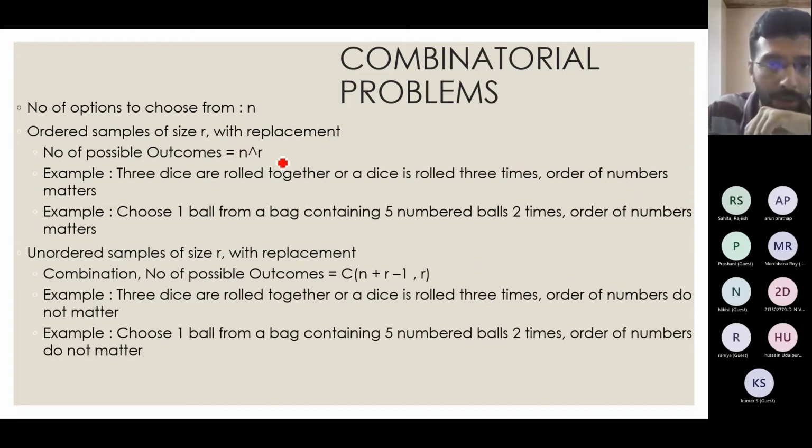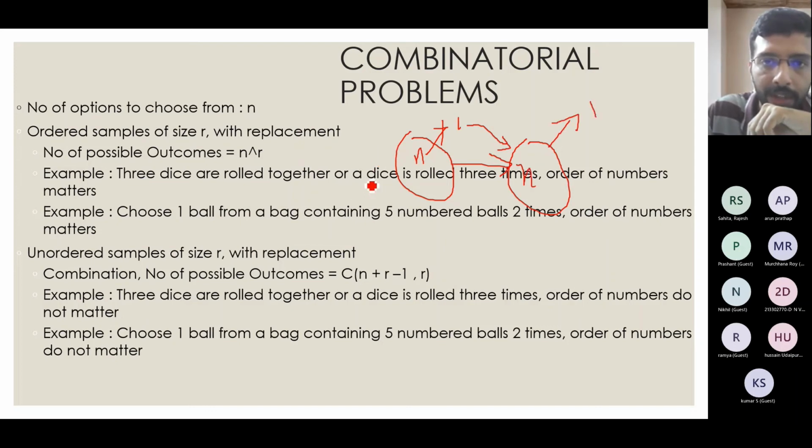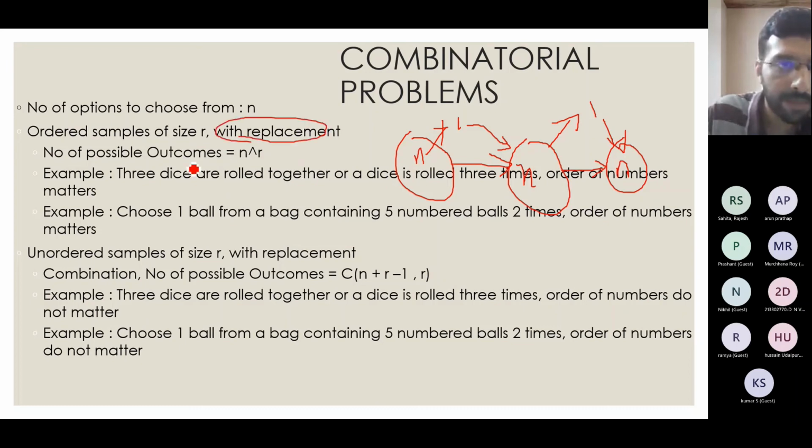The second thing we will consider is that we have n, we take 1 out of this, and then when we go for the next trial, we put this back. So in the next trial I again have n elements, and from that I take 1. Then again for the next trial I put it back and have n elements. This is what I mean by with replacement. In this case again we will consider the ordered and unordered cases.